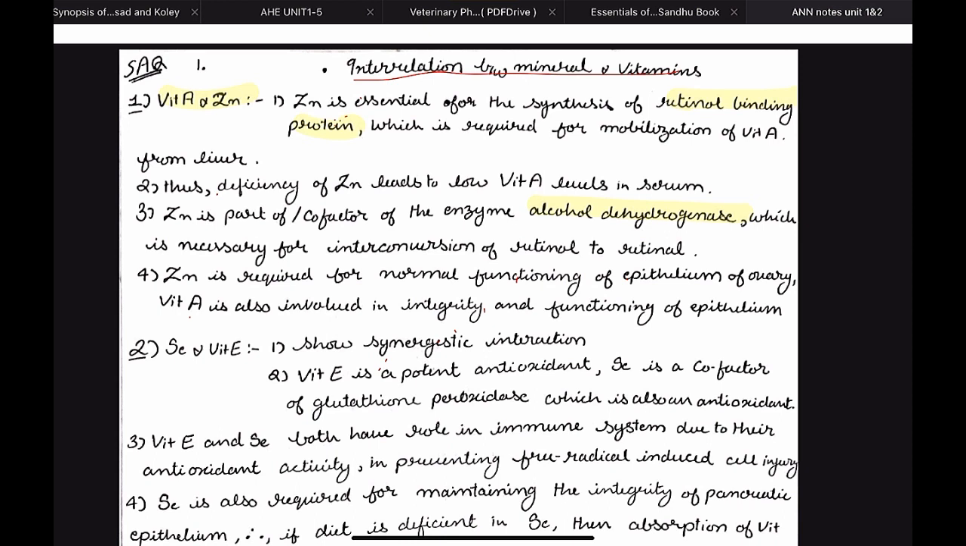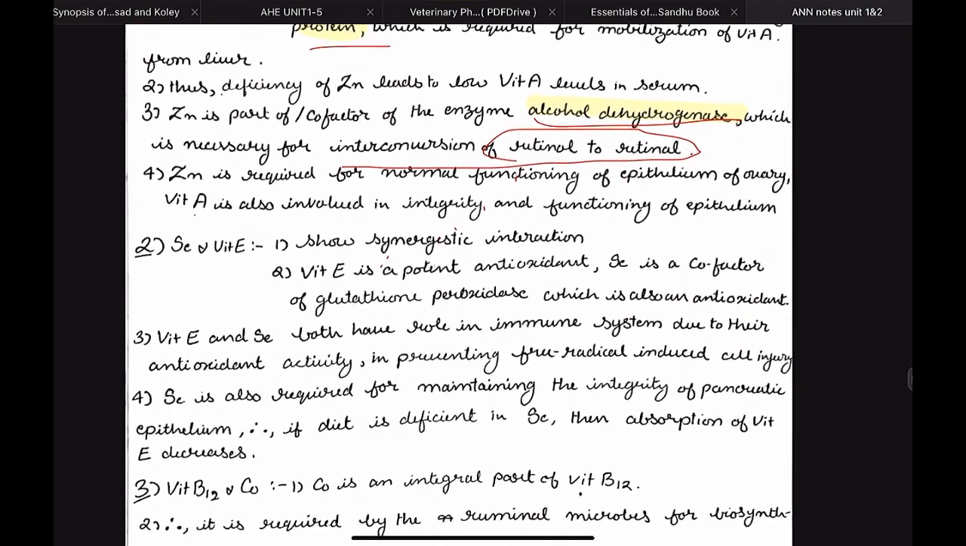Out of these, two points are very much important that you must not ignore in the exam, and you should never omit them in your answer. These are retinol binding protein, and second, alcohol dehydrogenase. Zinc is a cofactor of alcohol dehydrogenase. They can ask you as an objective type question in the exam. It is necessary for the interconversion of retinol to retinal. So the relationship between vitamin A and zinc is very much important from an exam point of view.